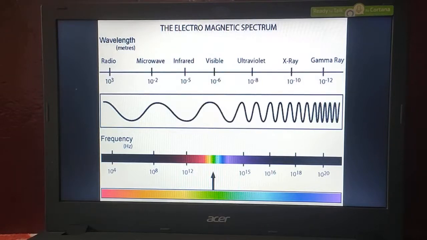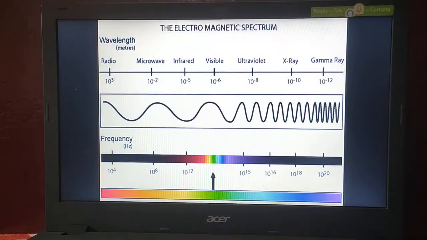Which color has maximum wavelength? That is red. Which color has minimum wavelength? That is violet or purple or blue. And which has maximum frequency? That is violet or purple. Which has minimum frequency? That is red. Red, orange, yellow, green, blue, violet. This is the range of visible light, and this varies from 400 to 800 nanometers.